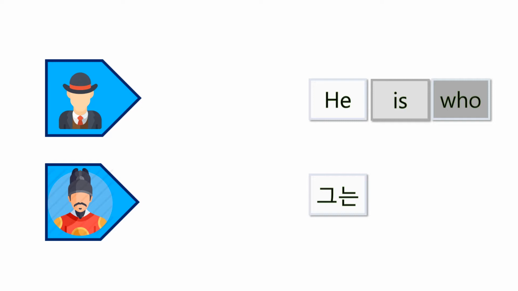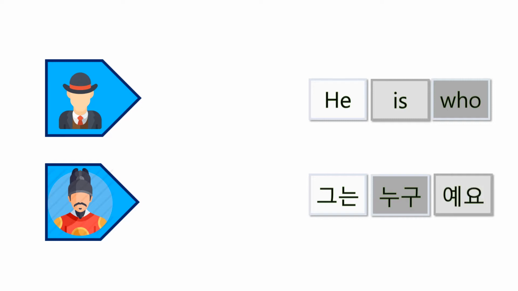So, who first? Who in Korean? 누구. 누구. You need to memorize it, okay? So who is 누구, and is is the verb be. Because 구 has no 받침, we put 예요. 그는 누구예요.